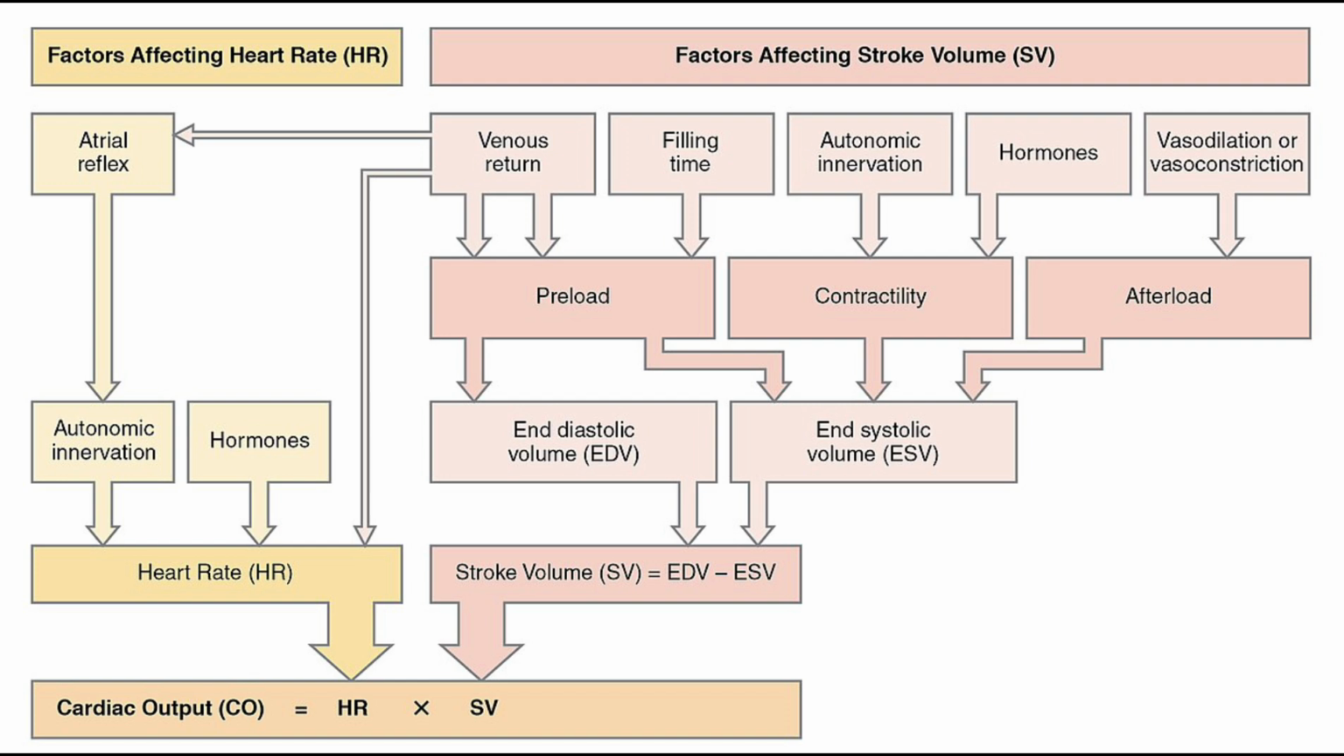Now what are CO and HR? We know that cardiac output is equal to heart rate times stroke volume. And what is cardiac output? It is the total volume of blood the heart pumps every minute.